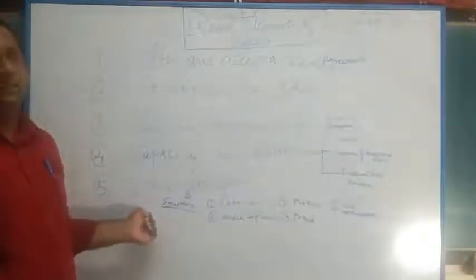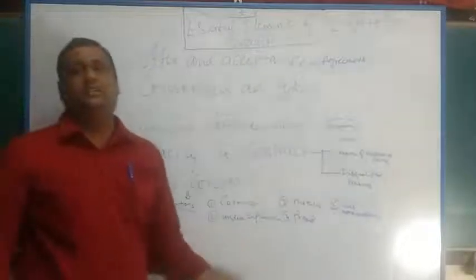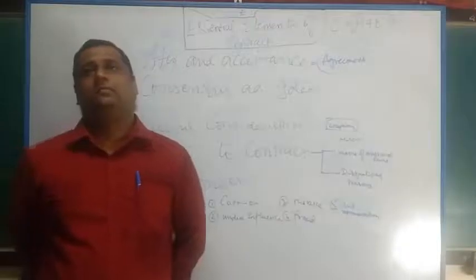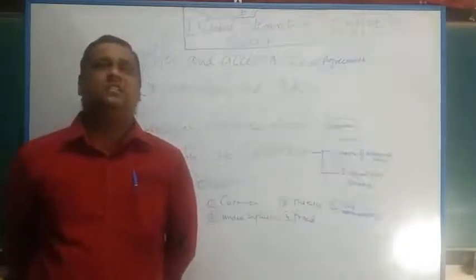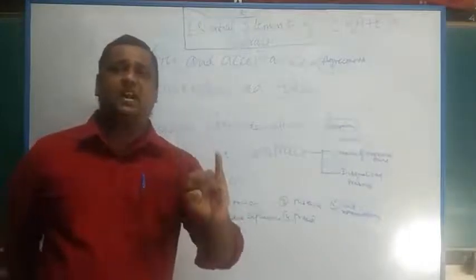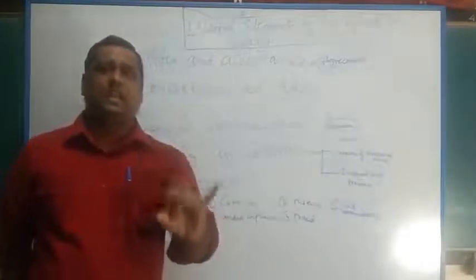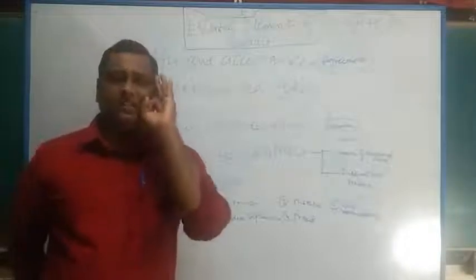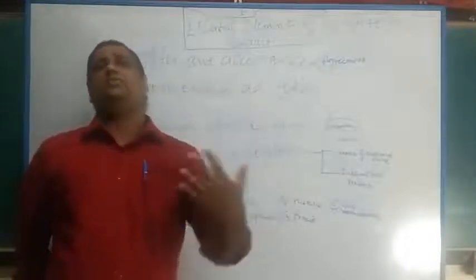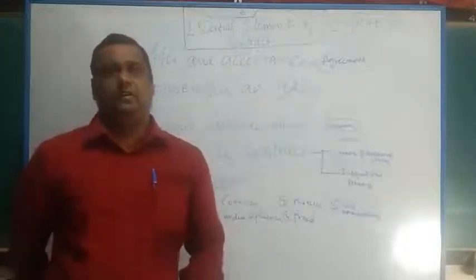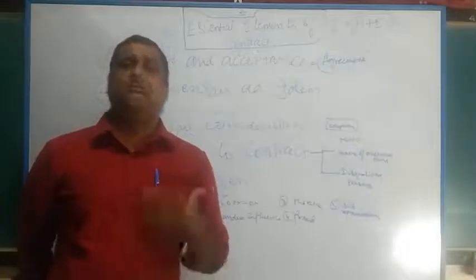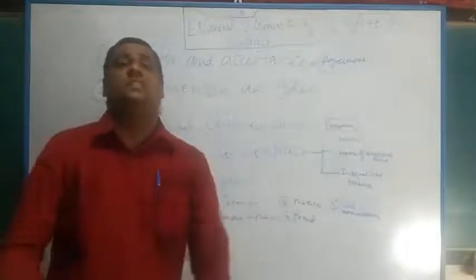Next is free consent. The next rule is free consent. What do we mean by consent? Consent means I agree upon the terms and conditions of the contract in the same manner, at the same time, in the same place, and in the same sense. I give my willingness to enter into the contract. If the buyer understands the terms and conditions imposed by the seller, the buyer will give his willingness to purchase the product.